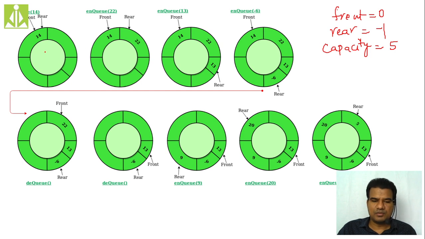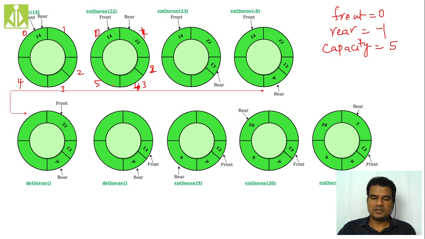So here, if I put the indexes, this is 0, this is 1, this is 2, 3, 4, like this. I will do this marking to all.